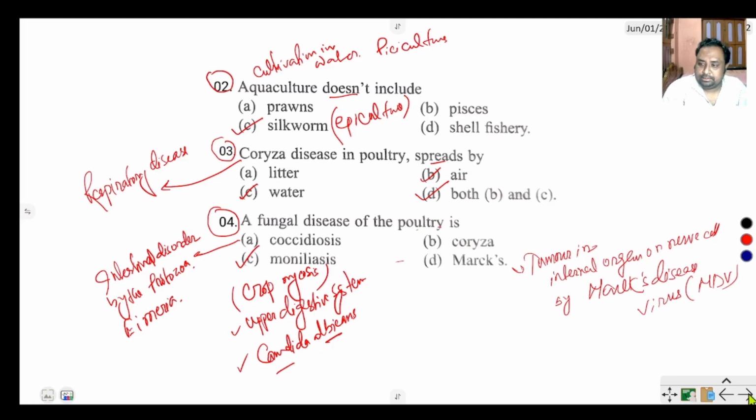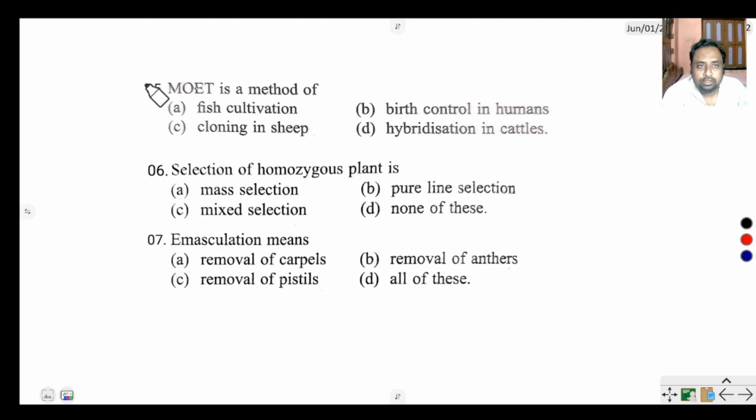Next question is MOET. MOET means multiple ovulation embryo transfer. It is a method of fish cultivation, birth control in humans, cloning in sheep, or hybridization in cattle. The correct option is hybridization in cattle.